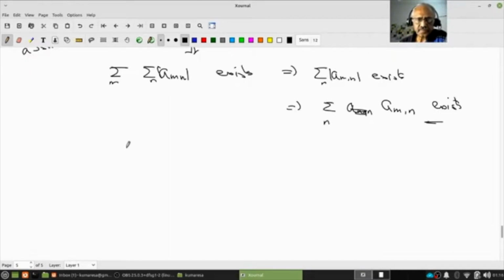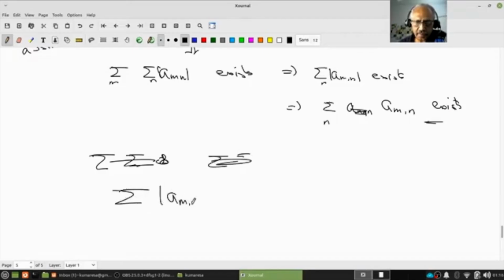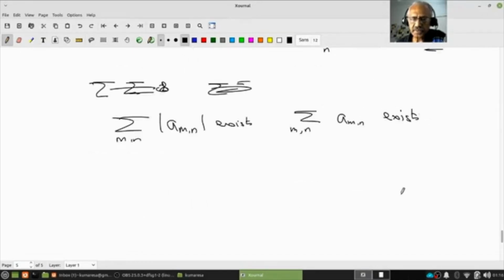Now let's look at what I am going to show. We know this exists. This implies this exists, because if the double series is absolutely convergent, then it is convergent.